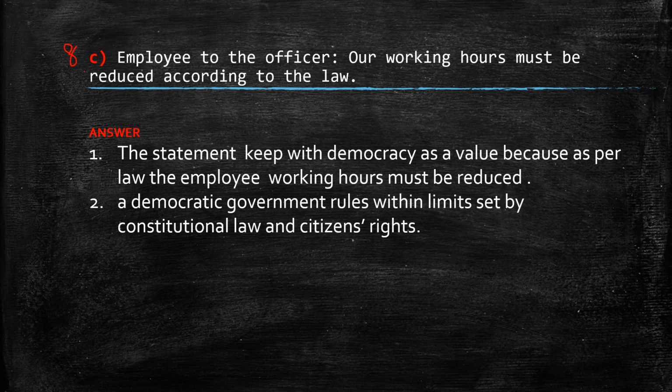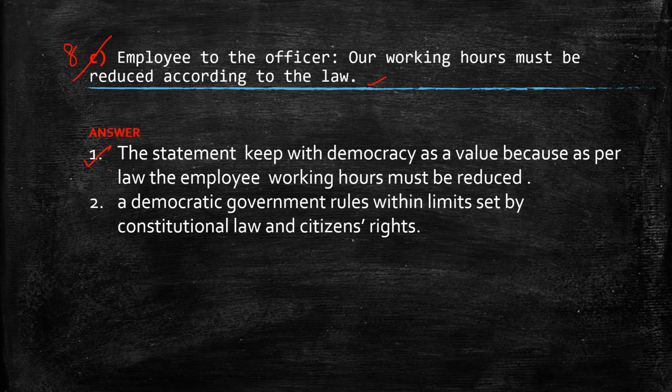Question number 8, part C. Employee to the officer: Our working hours must be reduced according to the law. Answer: the statement is in keeping with democracy as a value because as per the law, the employees' working hours must be reduced.